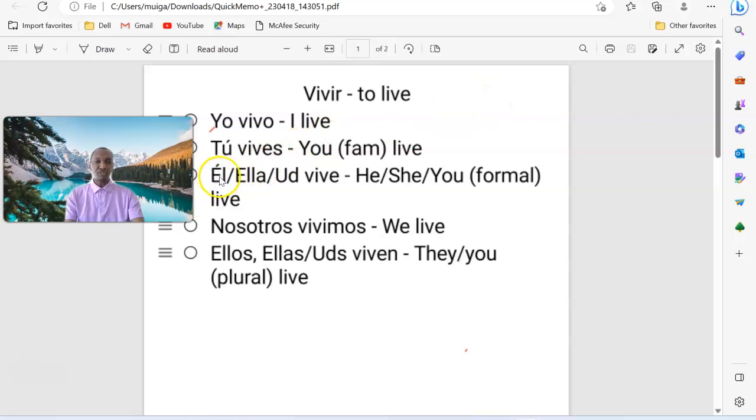Then the third person, singular, it's él, ella, usted vive. Remember, él is him, ella is her, usted is you, formal. We use usted with people we are not familiar with, or in an official setting. And usted is spelled U-S-T-E-D, so the U-D is just an abbreviation.